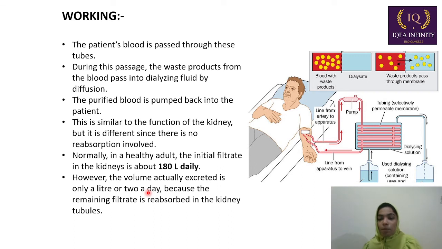The answer is that the initial filtrate is about 180 liters per day, but our renal tubules have the power of reabsorption, due to which they reabsorb most of the nutrients along with the water, and that is why only 1 or 2 liters of urine comes out from a healthy person's body.